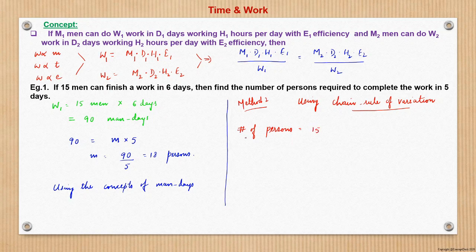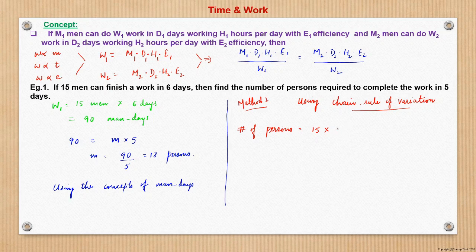Now we have to find the new number of persons. So original number of persons is 15 men. Now what is the variable which is changing? Initially it was 6 days. Now it is getting reduced to 5 days, right? So this will have impact on the number of persons. And we know that when the number of days increases, the number of persons required would be less to finish a given amount of work. If that has to be done in more number of days, the number of persons required would be less, or vice versa. If it has to be finished in lesser number of days, the number of persons to be employed will be more. So this is inversely related.